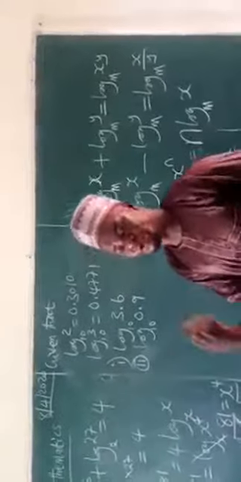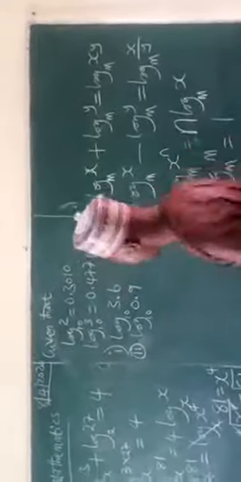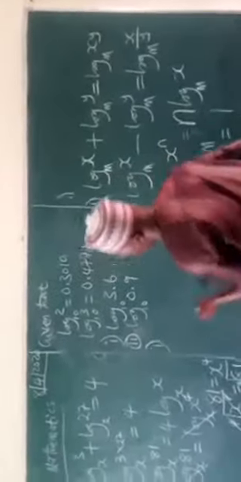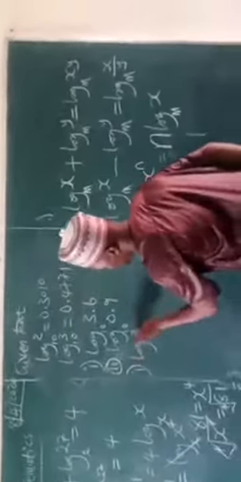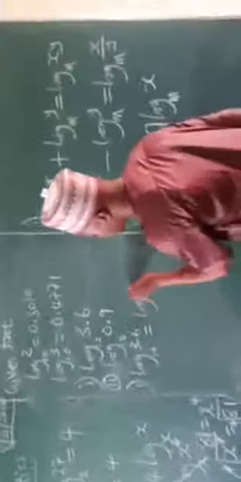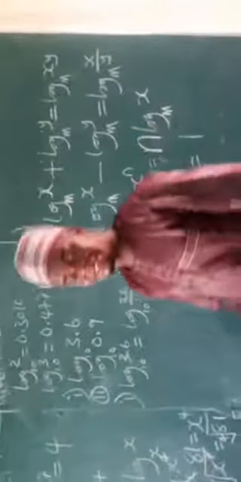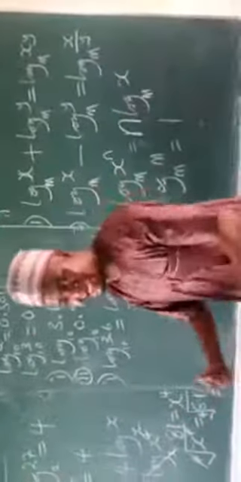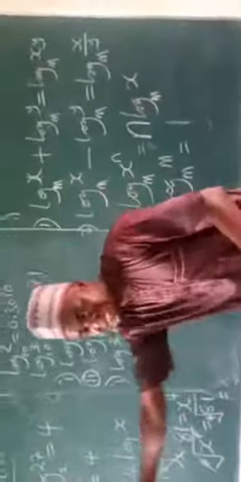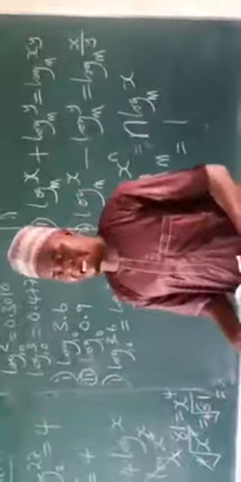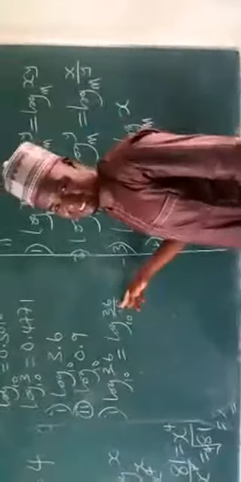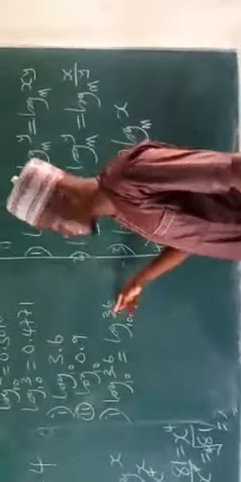Now, in solving the first one, log of 3.6 base 10 is the same thing as just saying log of 36 all over 10. Yes, 36 all over 10 will give you 3.6. So that is the idea. Go back through your fractions and then it will take you to your decimal. So with this now, I have log of 36 all over 10. Log of 36 divided by 10.